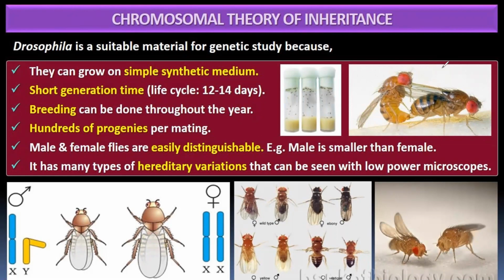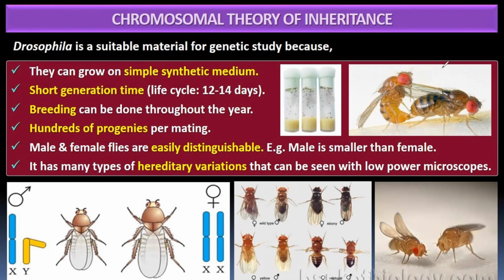Then, hundreds of progeny per mating. From a single mating, you'll get hundreds of progeny. If you have hundreds of progeny, the result is broader and you can conclude in a precise way. Your result will be more accurate and appropriate than if you are studying with fewer progeny.